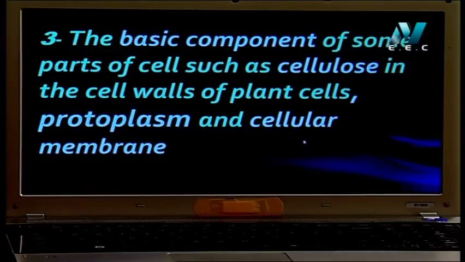It is the basic component of some parts of the cell, such as cellulose, found in the cell wall of the plant, and also protoplasm. This is a new word to you. Protoplasm here means the nucleus and the cytoplasm. So the nucleus and the cytoplasm together I call protoplasm. Carbohydrates enter into their composition. Cellular and also cellular membrane.